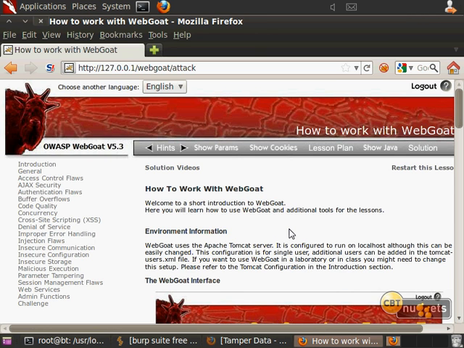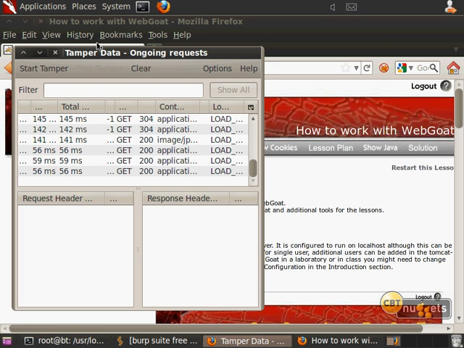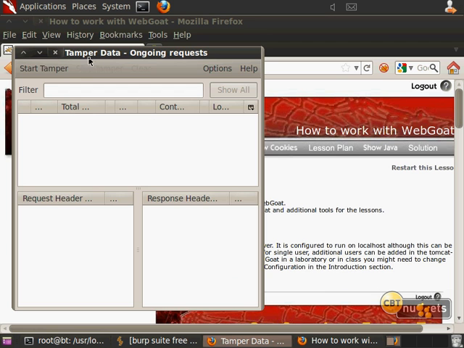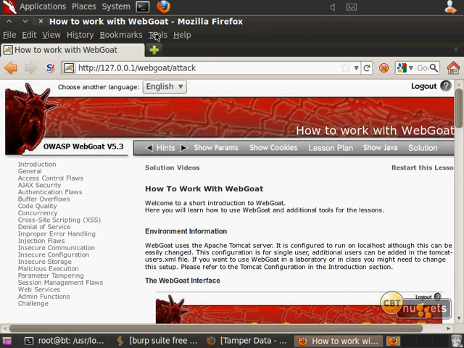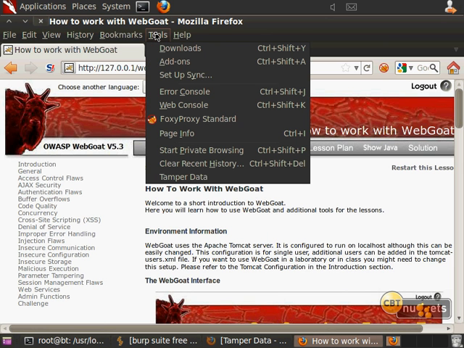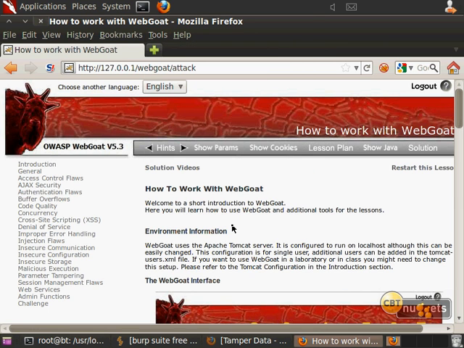Now, there's a couple of other things we need to do, and most of that relates to intercepting a post or a get. A couple of different ways of doing that. One of those would be this tamper item, and I'm just going to show you this one. This is called tamper data. This is actually an add-on that you can get for Firefox, and you do need to use Firefox for this particular one. You can see it right there. Just, again, Google for tamper data. You'll see it download. It's just an add-on, and it's quite easy to bolt on to Firefox.